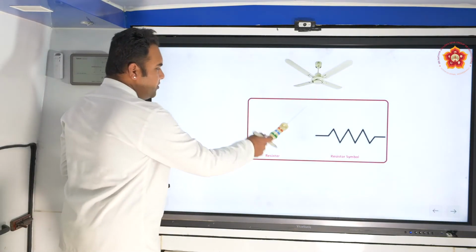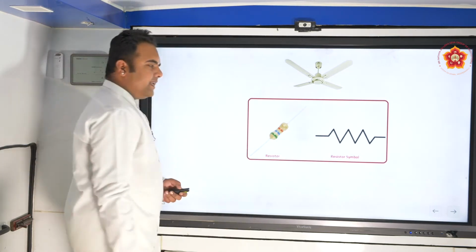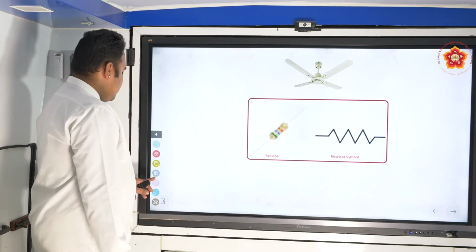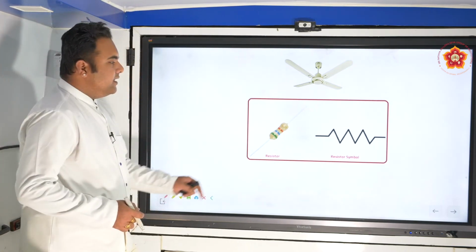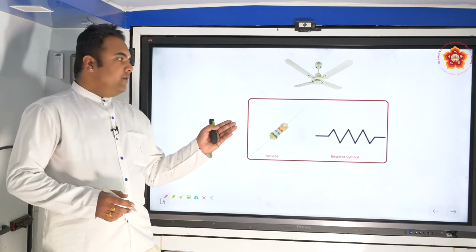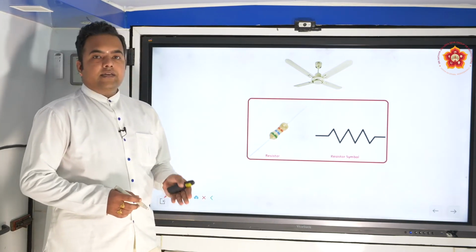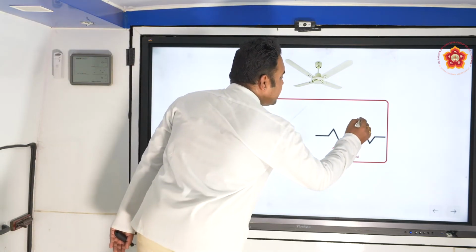So we know that a resistor looks like this. In the circuit symbol, we draw the resistor like this. Now we all are aware of this, that this is the symbol for resistor, circuit symbol. Now if the resistor is variable, it is having a variable resistance, then we just put an arrow like this.